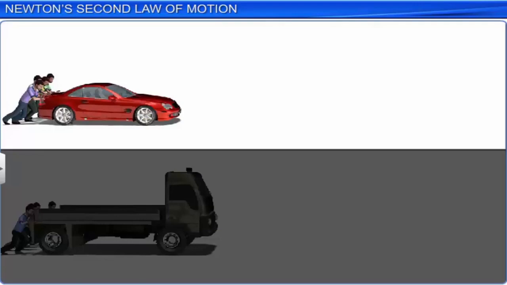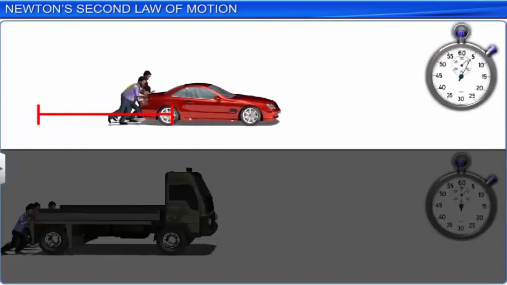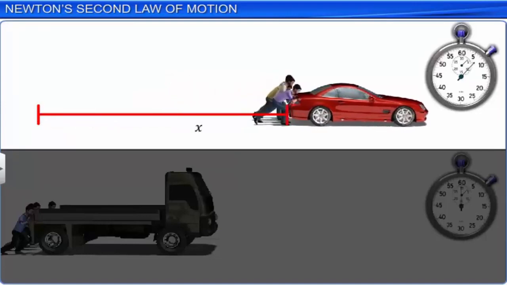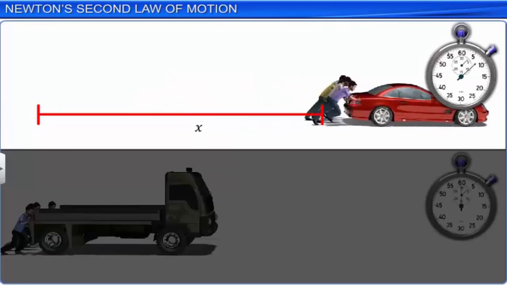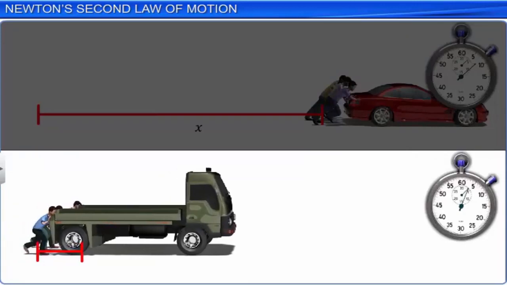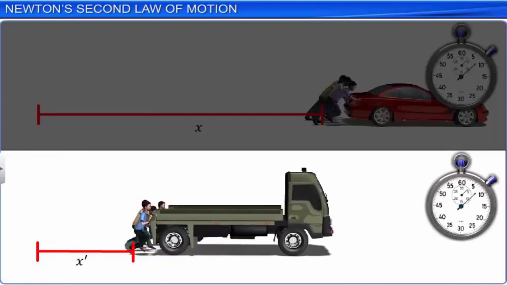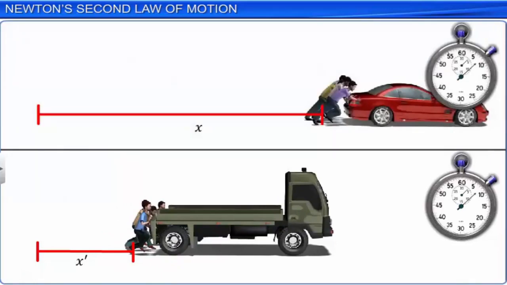4 persons push the car for a certain length of time, at the end of which the car moves with a certain velocity. We say that the car has acquired momentum. A truck is at rest. The same 4 persons push the truck for the same length of time, at the end of which the truck moves with a velocity lesser than that of the car. However, the momentum acquired by the truck is the same as that acquired by the car.